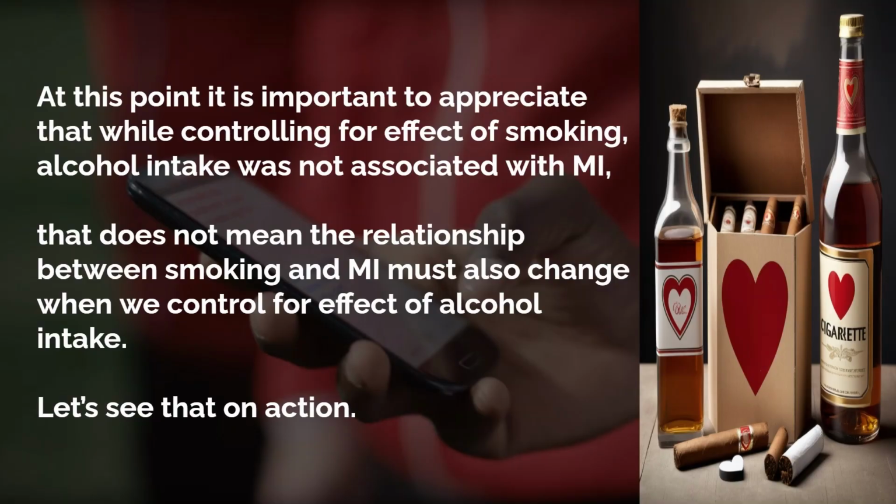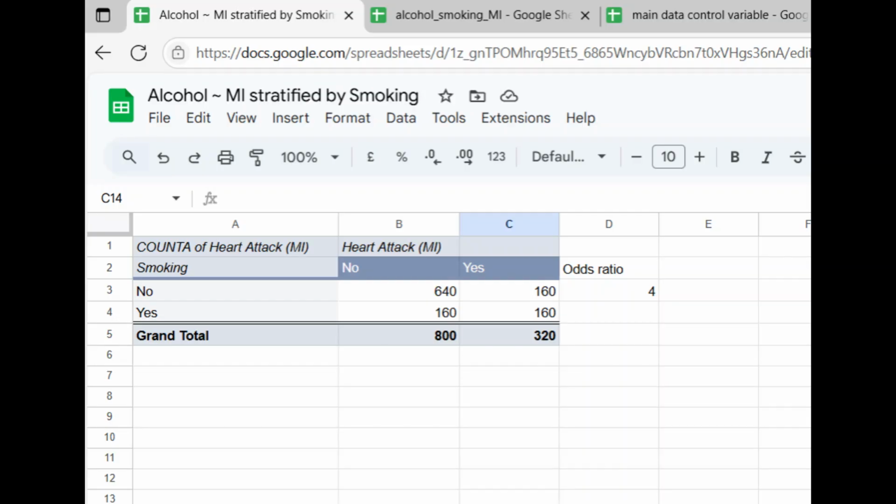At this point, it is important to appreciate that while controlling for the effect of smoking, alcohol intake was not associated with MI. That does not mean the relationship between smoking and MI must also change when we control for the effect of alcohol intake. Let's see that in action. Here we have a cross-tabulation of smoking with MI. The odds ratio is 4.